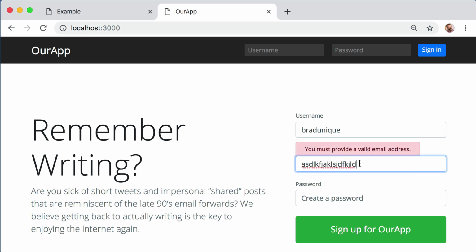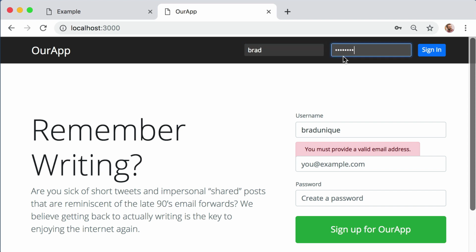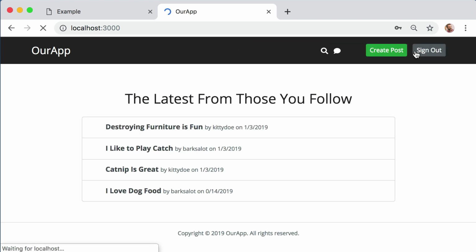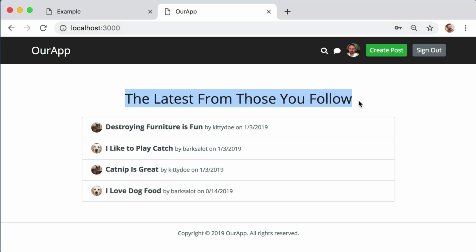You get the idea. Now, instead of creating an account in this moment, let's just log in to an existing account to show you around. So up in the header, you can log in. As soon as I sign in, you can see the home page looks very different. By the way, this is a journal or diary type of application. So you can see the home page, now that I'm logged in, reads the latest from those you follow. This is essentially a very basic social network type of application.